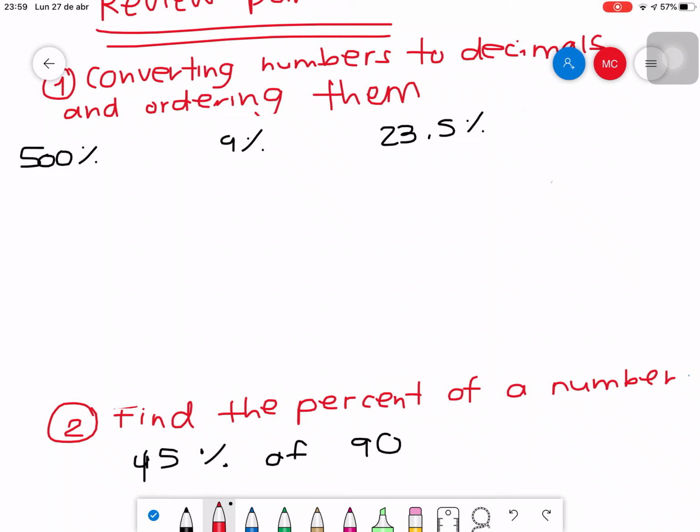You move the point 2 times, and I said, why do you move it 2 times? Because think of the 100. How many zeros does the 100 have? It has 1 and 2. So think of those 2 zeros and always move the decimal point 2 times, because that is the amount of zeros that 100 has.